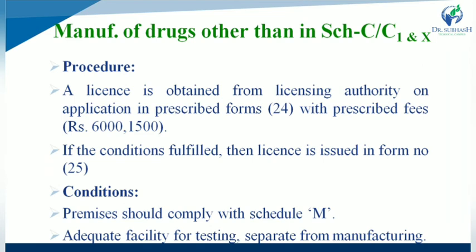First one, premises should comply with Schedule M. That means the manufacturing plant should comply with Schedule M. That means it should comply with good manufacturing practice, with adequate facility for testing separate from the manufacturing unit. So an adequate facility is available for testing purposes, and the testing area is separated from the manufacturing unit.